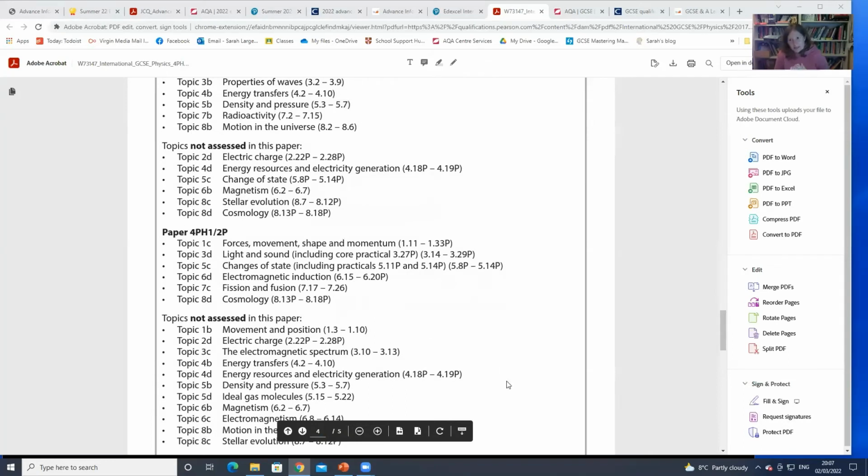But again, this is something that will come into its own when you're a couple of weeks before the exam. And you think, right, okay, I'll start with these ones. Once these are solid, I'll go on to the ones that are in that grey area. They're not definitely assessed, but they're not on the not assessed list. So they're going to come up in perhaps the lower tariff questions, or there will be something useful to put into one of the other questions. But effectively, the idea is you start with these topics, you make sure they're solid, and then you look at the rest of it if you've got extra time.